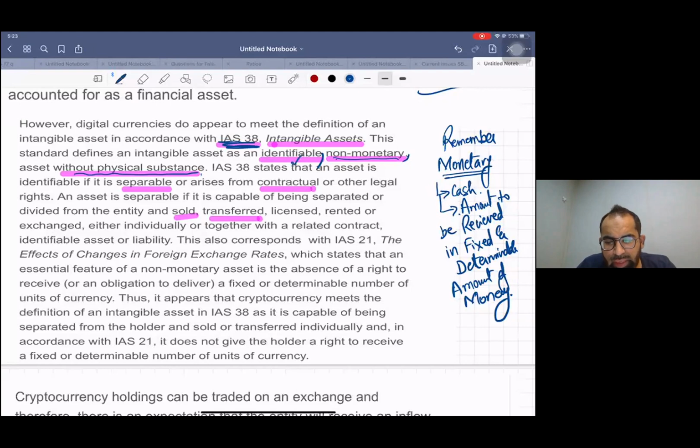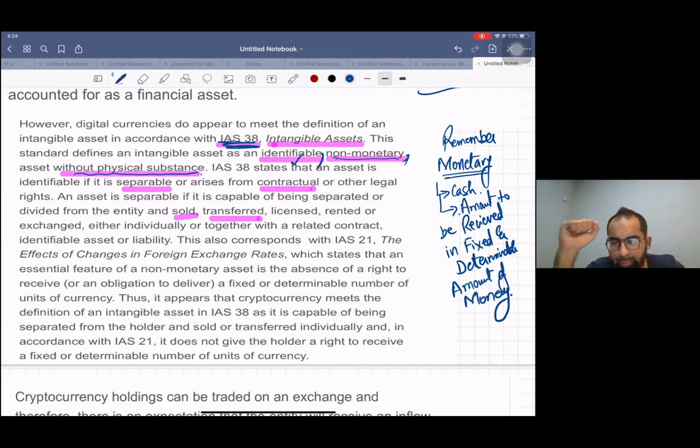Number two, is the cryptocurrency non-monetary? Yes. But before going to non-monetary, first let's discuss the definition of monetary items. I hope you studied IAS 21 from scratch, and I hope you have gone through the definition of monetary items.